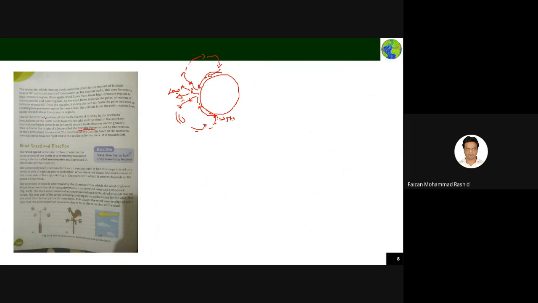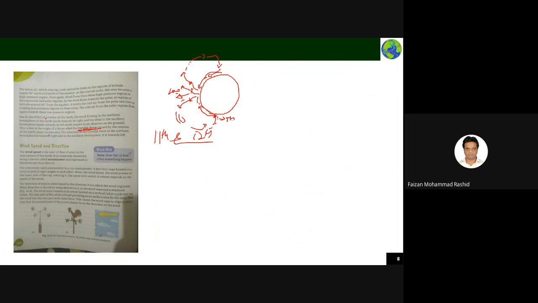Why are they teaching all these things here? They should not tell these high words. Coriolis forces means, I don't know, even a student in the 11th or 12th standard may not be able to understand what Coriolis forces are. They are telling it simply here. No need to go through this one.